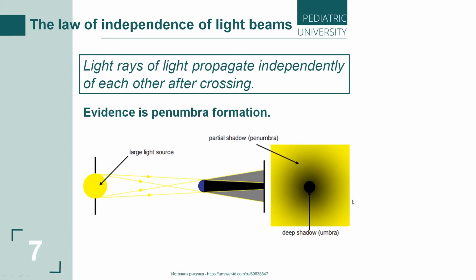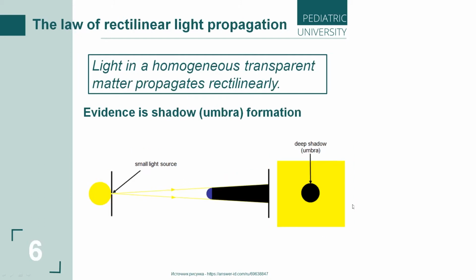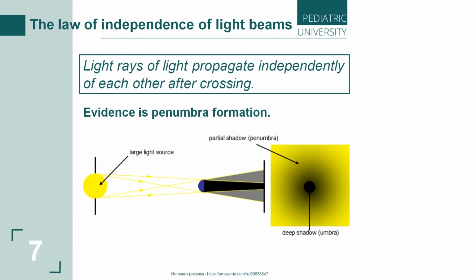Let's see on the picture. We can take the object, and what happens? On the wall, we can see not only umbra, like in the law of rectilinear light propagation. We can see two parts, the deep shadow part and the partial shadow part. What is deep shadow?